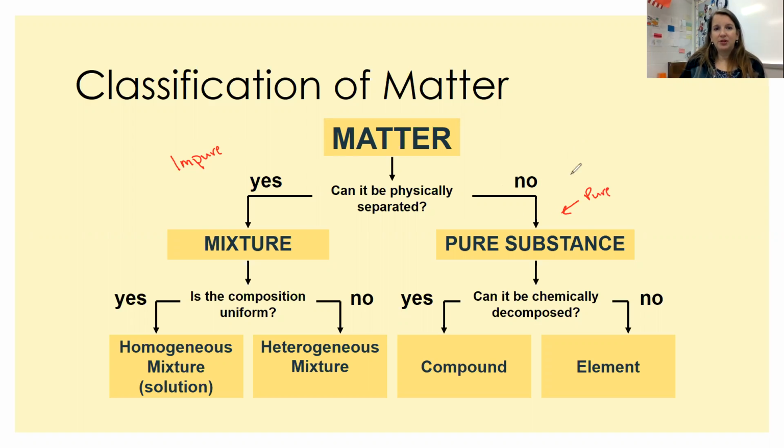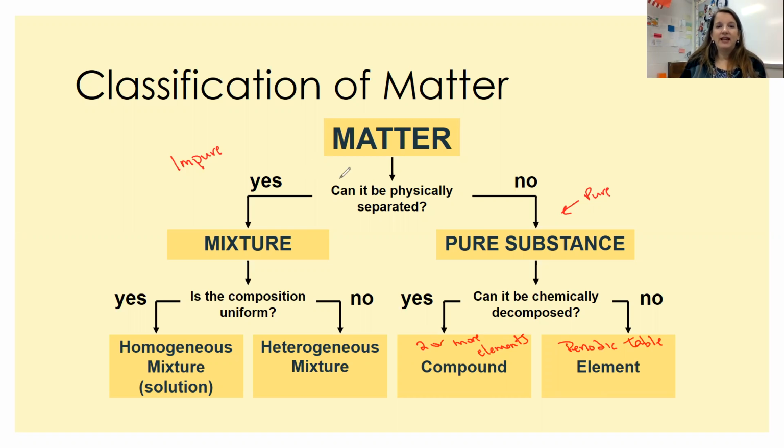If it cannot be separated by physical means and it's a pure substance, then you can ask yourself, well, is it the simplest form of matter? Is it on the periodic table? Okay, elements are going to be found on the periodic table. These are where you have two or more elements together. Okay, so you can find those on the periodic table, but you're going to have two or more chemically combined. They have to be chemically combined.